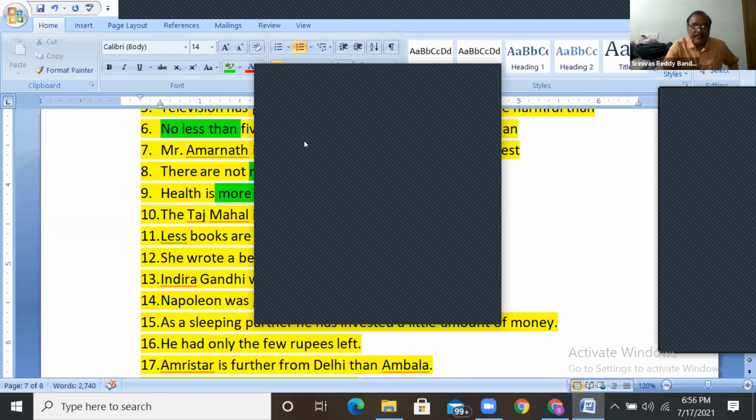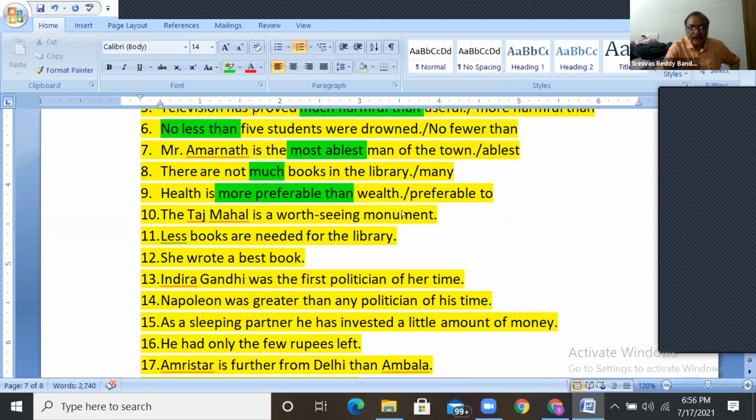Amrita, here much is also wrong. Just preferable to. Preferable itself is comparative. Okay, right. And Ram Subhash, remove more. But preferable is followed by the preposition to, right? Health is preferable to wealth. That's it. So most is wrong here.